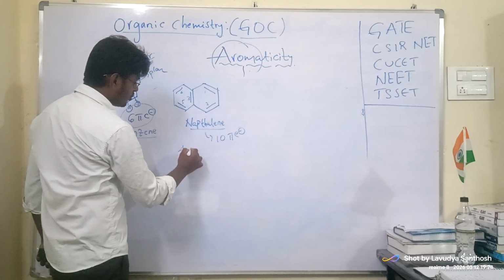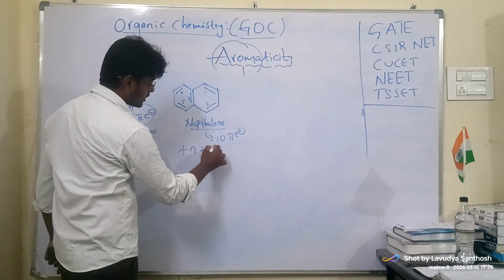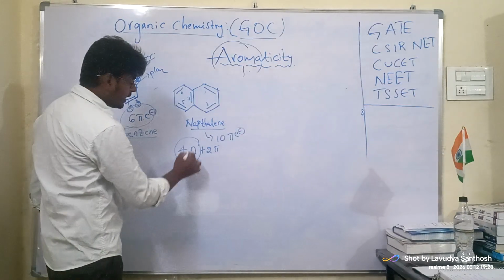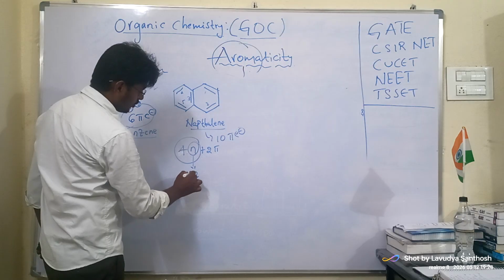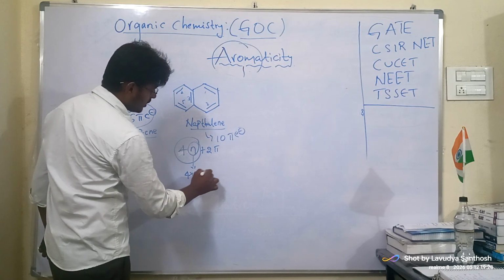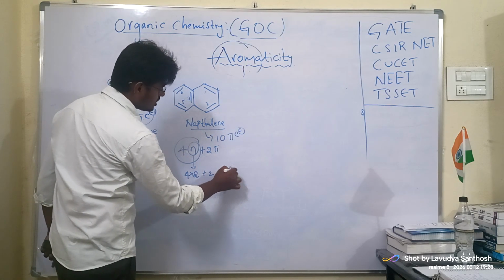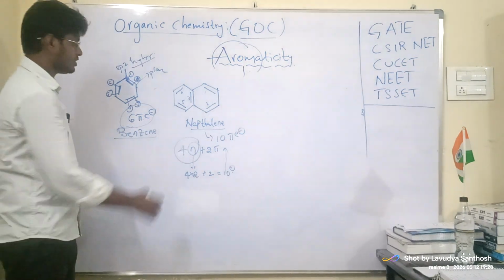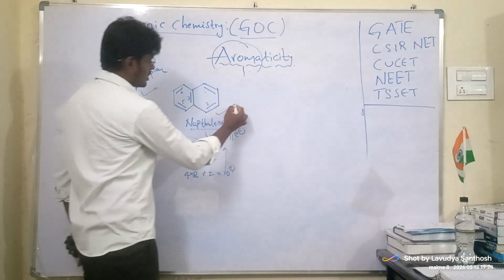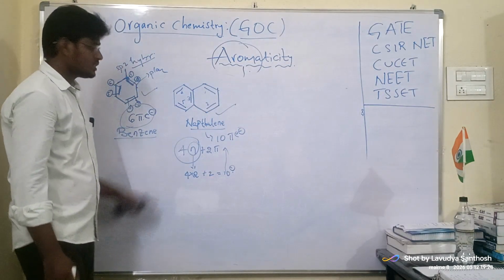Nothing but 4n plus 2 pi electrons. Now if we substitute n is 2, then 4 into 2 is 8 plus 2 is equal to 10. So it is satisfying Huckel's rule. So it is aromatic in nature. This is aromatic. This is aromatic.